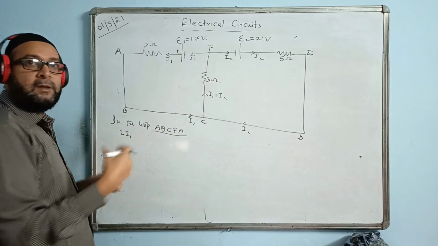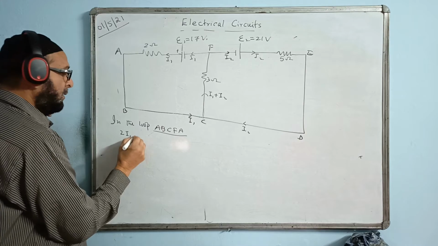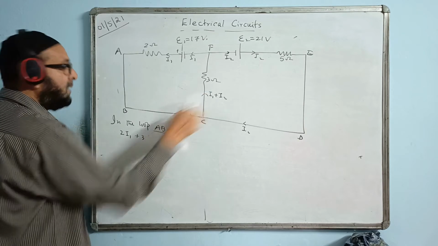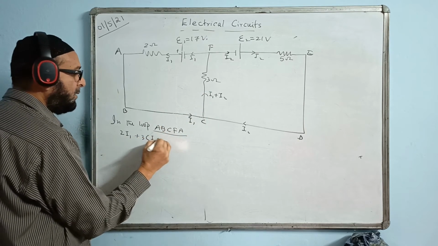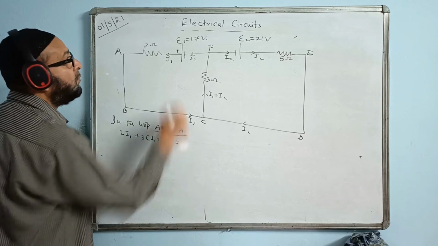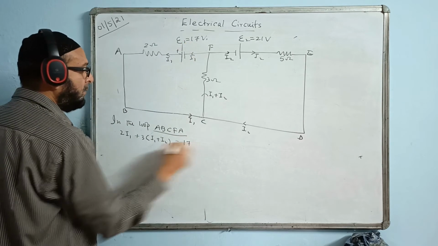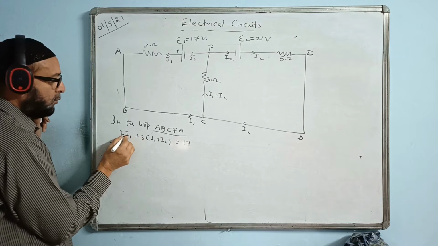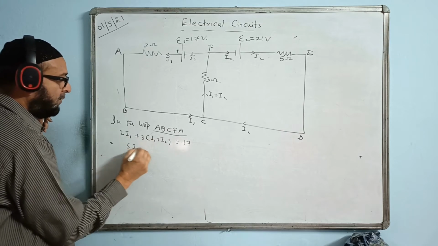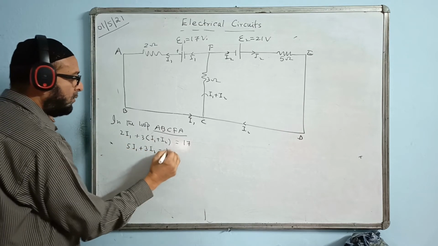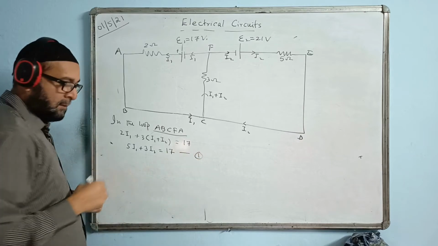If anything comes in the opposite direction, it will be minus. Plus 3 times I1 plus I2, equal to the EMF of this cell, 17. So 2I1 plus 3I1 becomes 5I1 plus 3I2 equal to 17, equation 1.